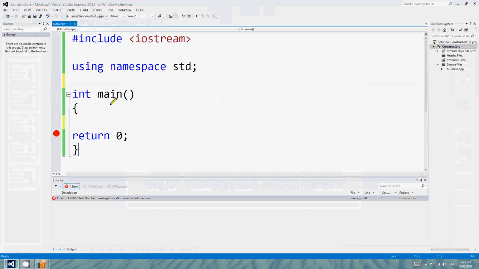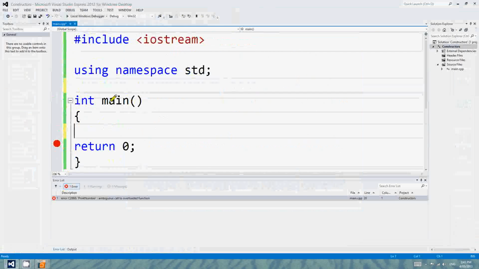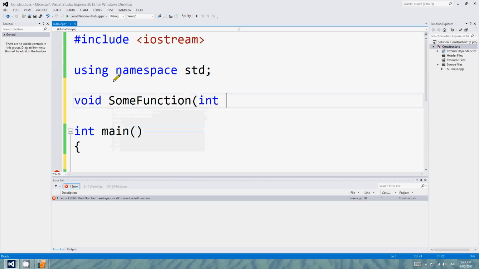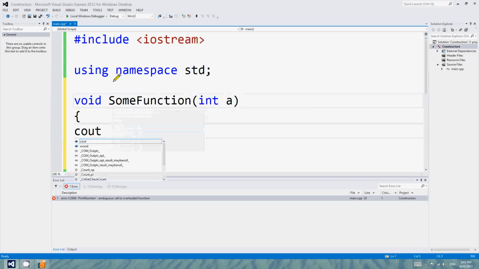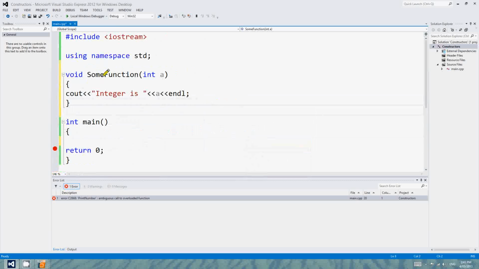Okay, so I wanted to come over here to C++ and do some little examples on exactly that. What we might do is make a couple of functions. So I might just say void SomeFunction, and we'll say int a. Just a perfectly normal function, takes one integer a, and then it prints out whatever the value of the integer is.